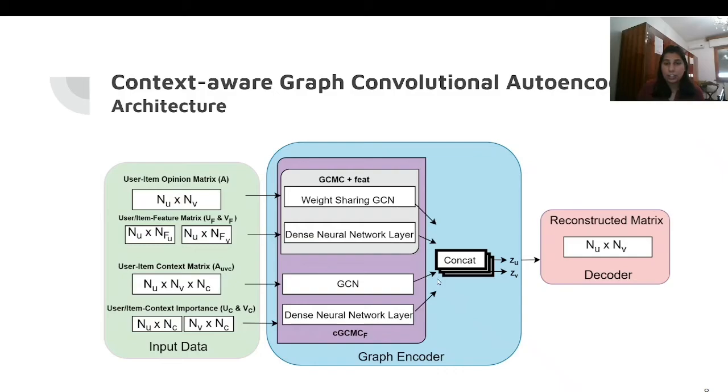Then we have concatenated these representations, and from the encoder we get the final representation, which is the concatenation of all these kinds of matrices. Then we provide this to our decoder, which reconstructs the matrix between the user and item to give us a link between user and item, which is the labeled link, and then we get the reconstruction loss.